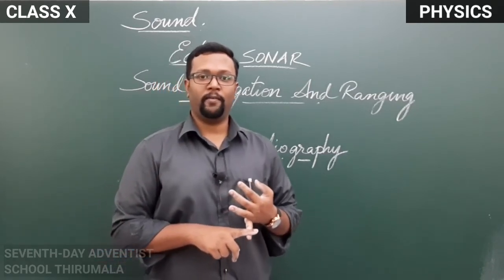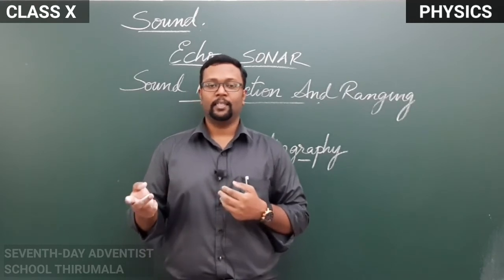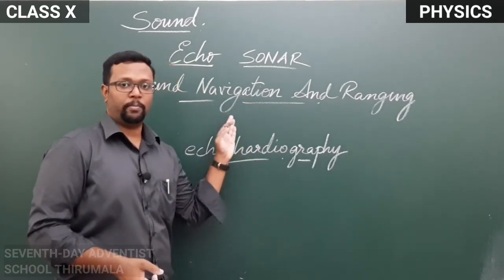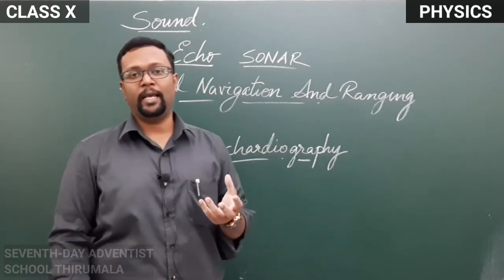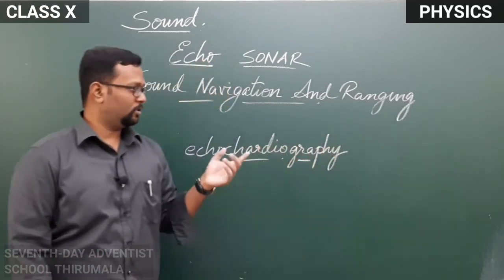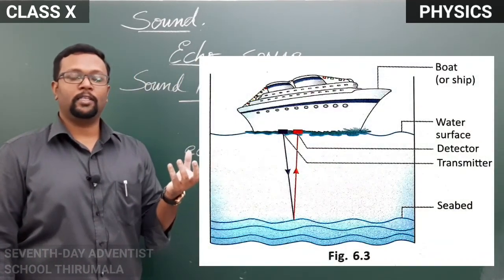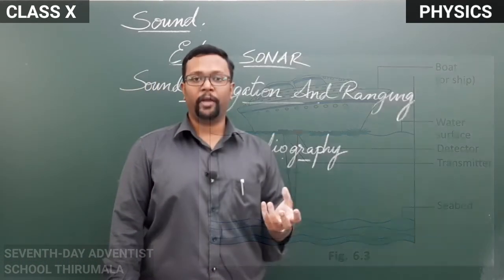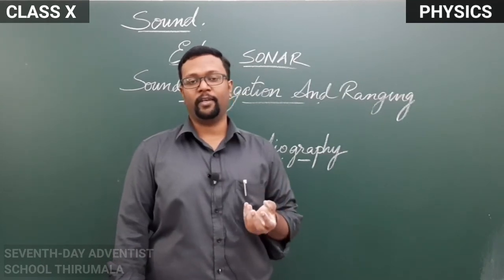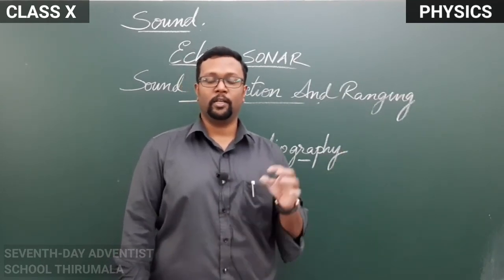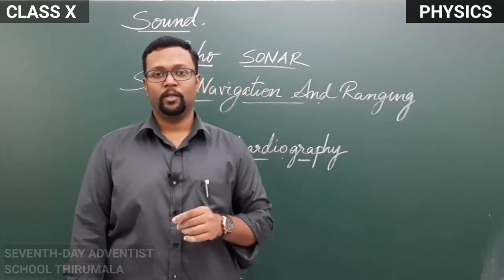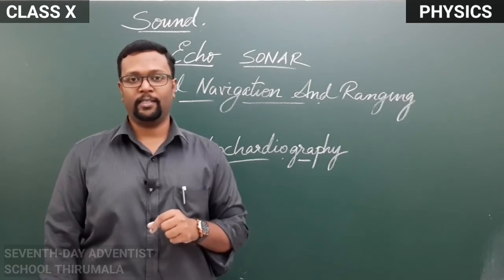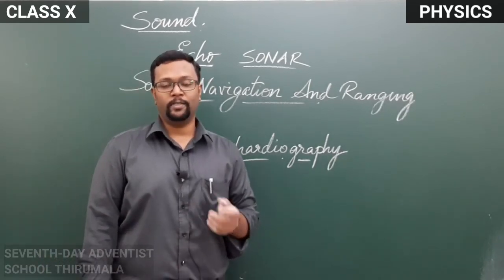And also ultrasonic waves do not interfere with other sounds produced in the medium. For example, if we are using sonar in a ship and the sonar device is usually attached to the bottom of the ship as it is shown in this picture, and when the sound is produced by that device, if it is in the audible range, the sound can interfere with the sound produced by the machine or the engine of the ship. To avoid that, we make use of ultrasonic waves in a sonar device for detecting the objects which are under the sea.